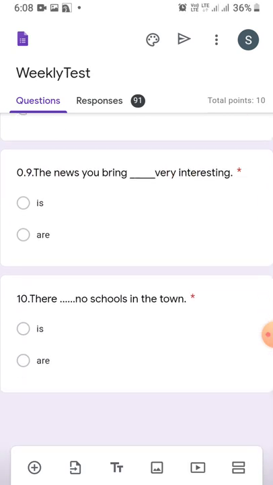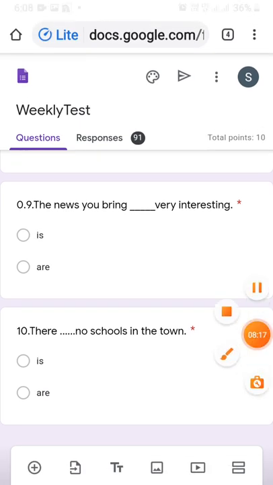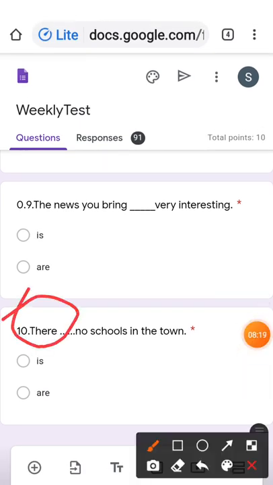Now sentence number 10, which is your last sentence. There dash no schools in the town. Whenever the sentence begins with there, what is your subject here? There is not your subject. It is an introductory word. So here the subject is schools.